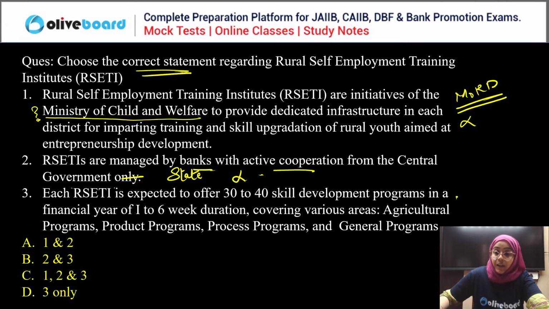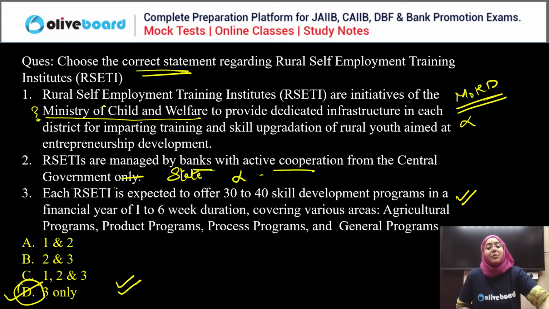Now third is the correct statement. So first and second statements are wrong. Only third is the correct statement. So D is the correct answer, everyone. D is the correct answer. Done? Clear? Any doubt? No? So let's move to next.